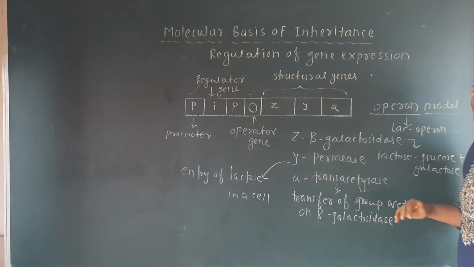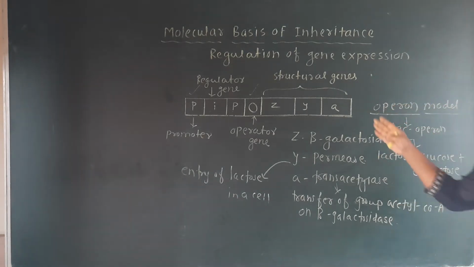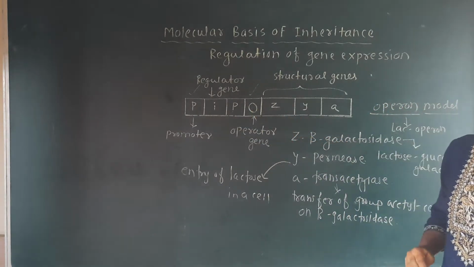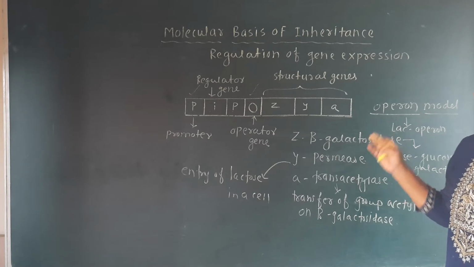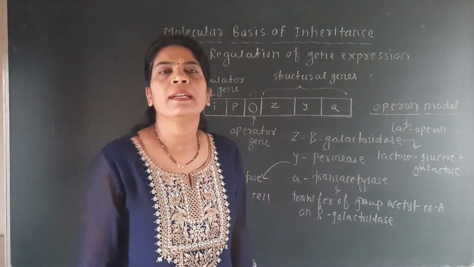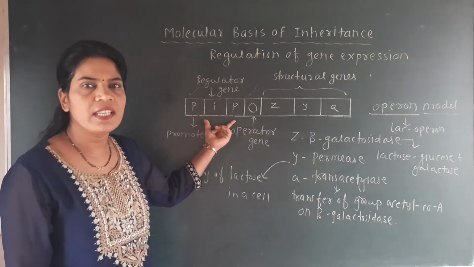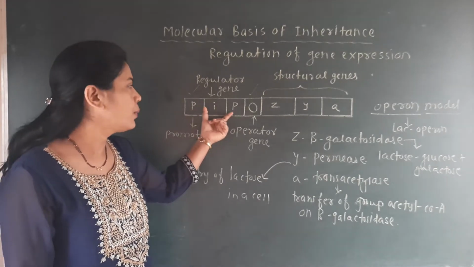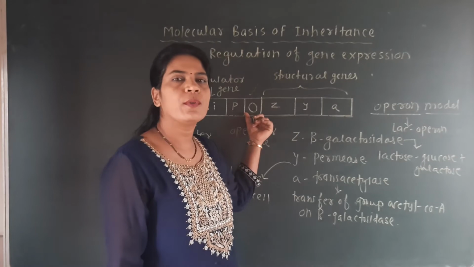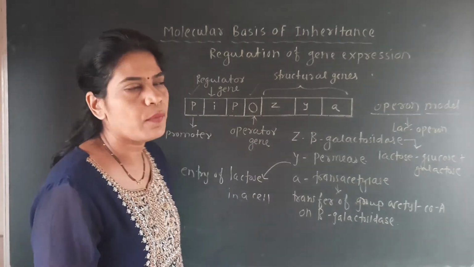Okay, so this is our first concept. We stated what the operon model is, which different genes and sites are there, and how they are placed at different locations, and that is very important. So again, I am going to revise that. We have to keep in mind the place of each gene. There is a promoter at the start, and there are two promoter sites. In between the promoters is a regulator site. Then near the promoter and the structural genes, there is the operator site. There are three types of structural genes, Z, Y, A.